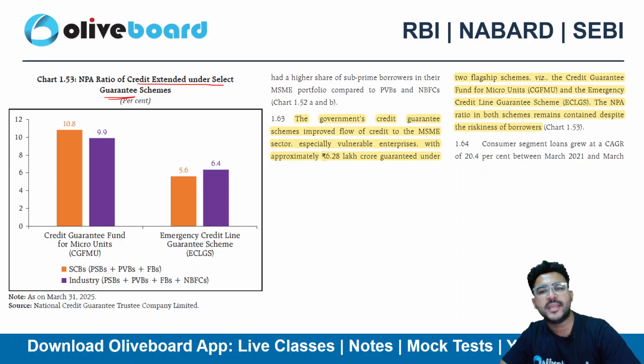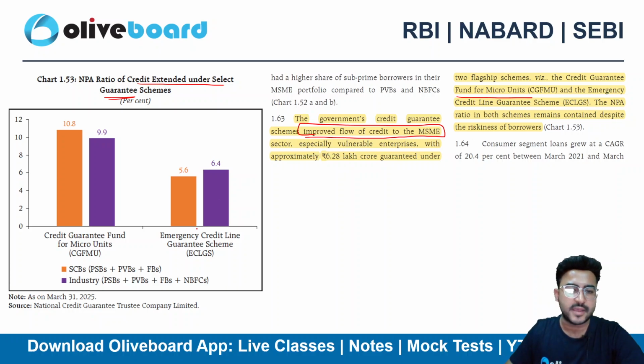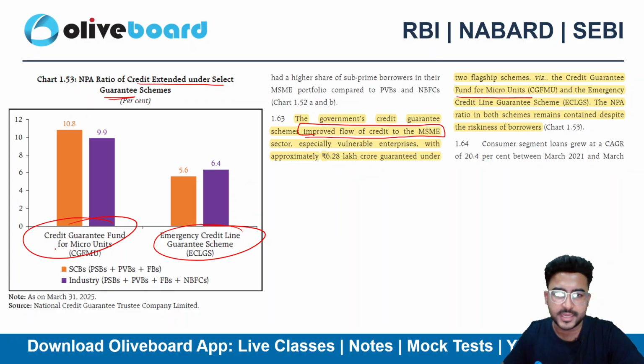So the government credit guarantee schemes improved the flow of credit to the MSMEs. So the flow of credit to the MSMEs is quite improved. If I talk about schemes like the Credit Guarantee Fund Scheme for Micro Units and the Emergency Credit Line Guarantee Scheme, these two schemes have contributed in improving the flow to the MSMEs as well.